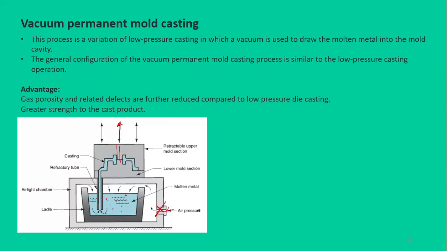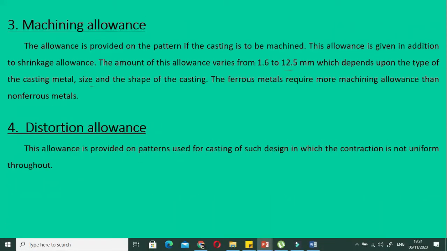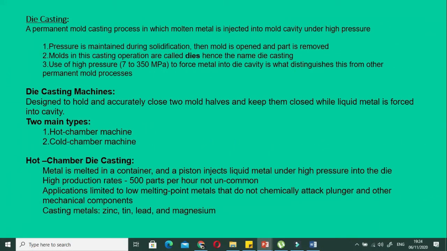So these were the types of the gravity die casting or the basic permanent mold casting. The next branch of the permanent mold casting is the pressure die casting. Now, the second type of the permanent mold casting is the die casting, and the other name for this one we discussed was the pressure die casting.